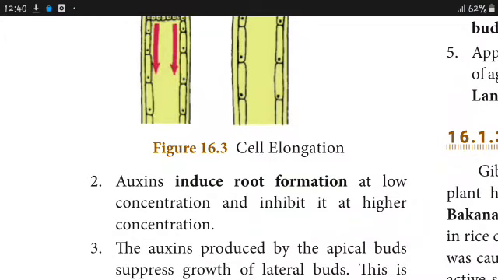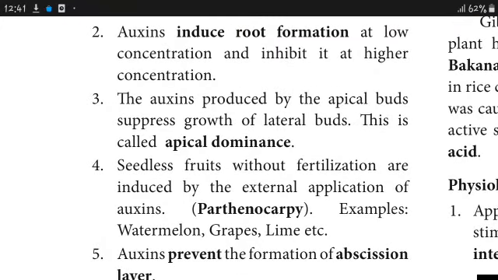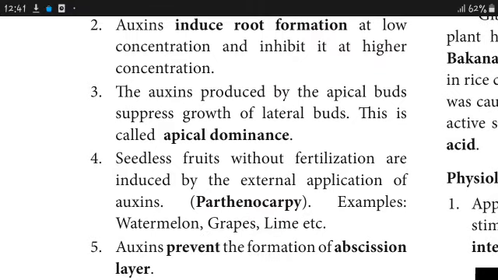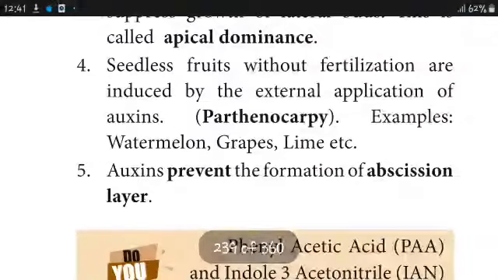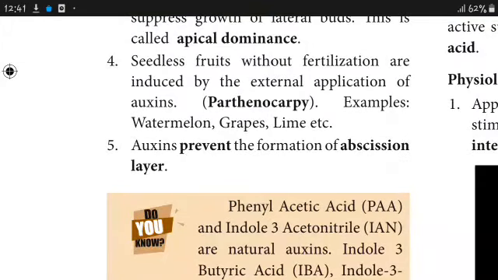Auxins break the apical dormancy of the bud; dormancy means they don't grow. Seedless fruits without fertilization are induced by parthenocarpy. Auxins prevent the formation of the abscission layer, a layer which inhibits growth.